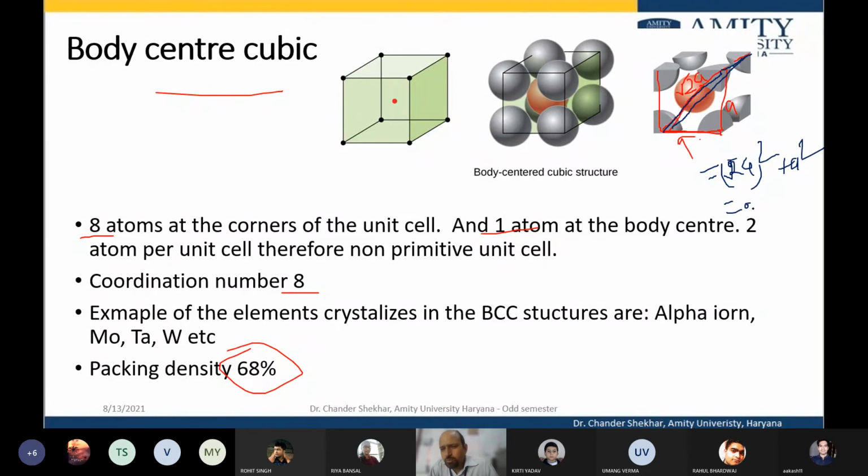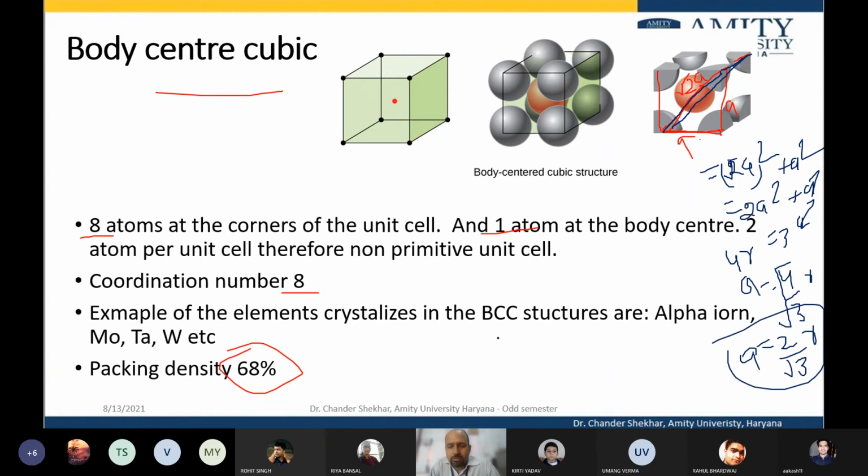This becomes 2A square plus A square, which is 3A square, and this whole thing is 4 times the radius. So A will be equal to 4 by root 3 R.